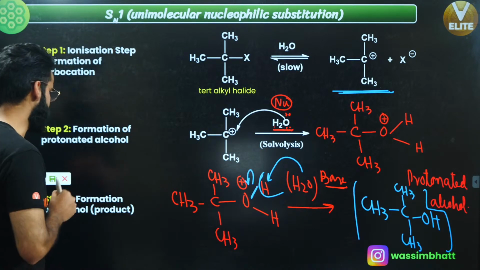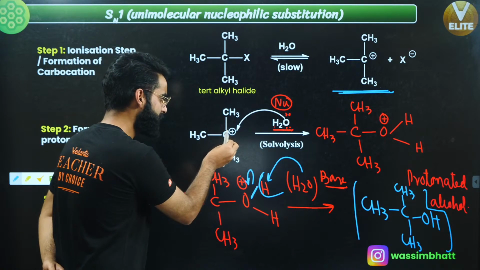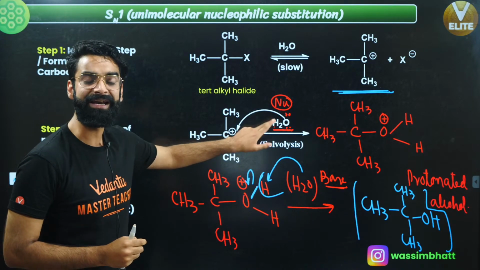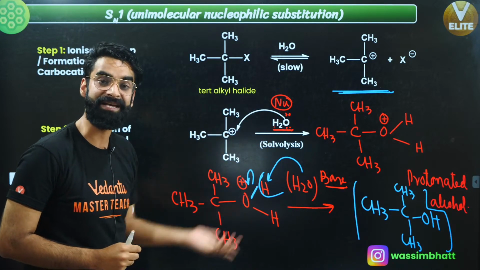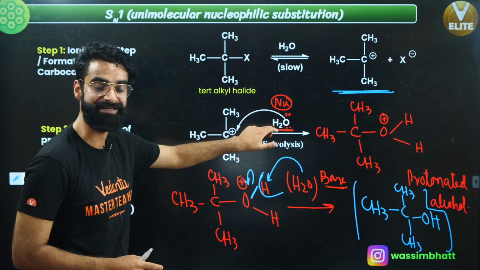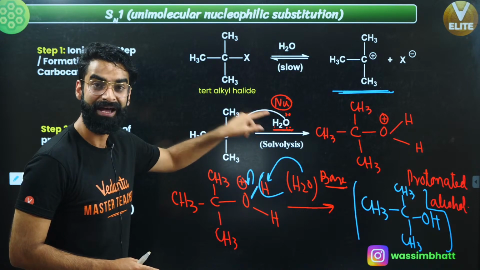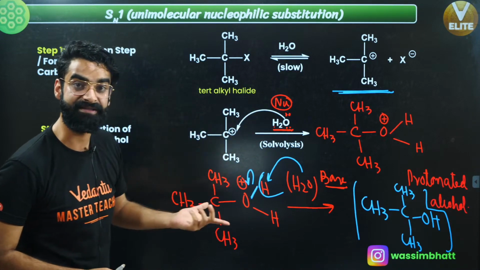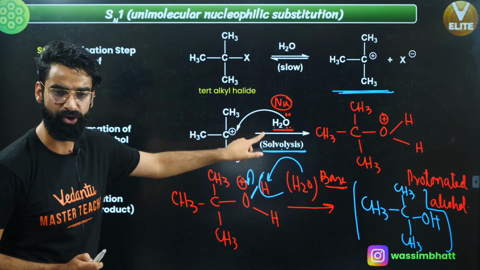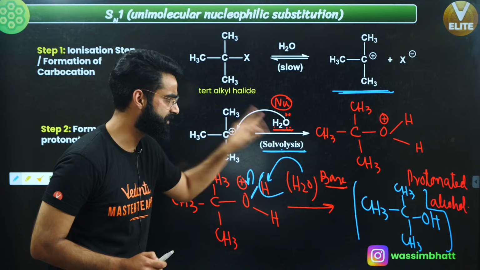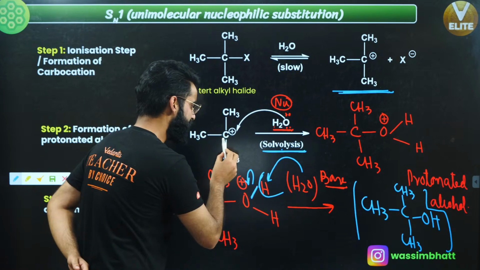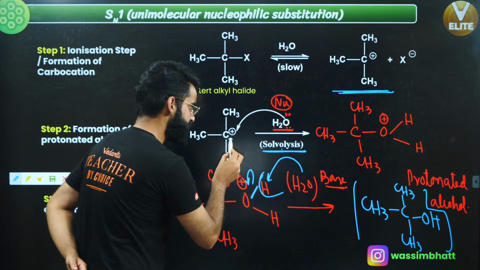A carbocation got generated in the first step, which is what I call the ionization step. In the second step, what is going to happen? The nucleophile is going to attack at this carbocation, right? Now the nucleophile can be an internal nucleophile or an external nucleophile. If the solvent is acting as a nucleophile, we call this nucleophile the internal nucleophile, right? And if the solvent acts as the nucleophile, this process is also called solvolysis. Due to this, the lone pair of this oxygen attacks at this electron deficient center, right?